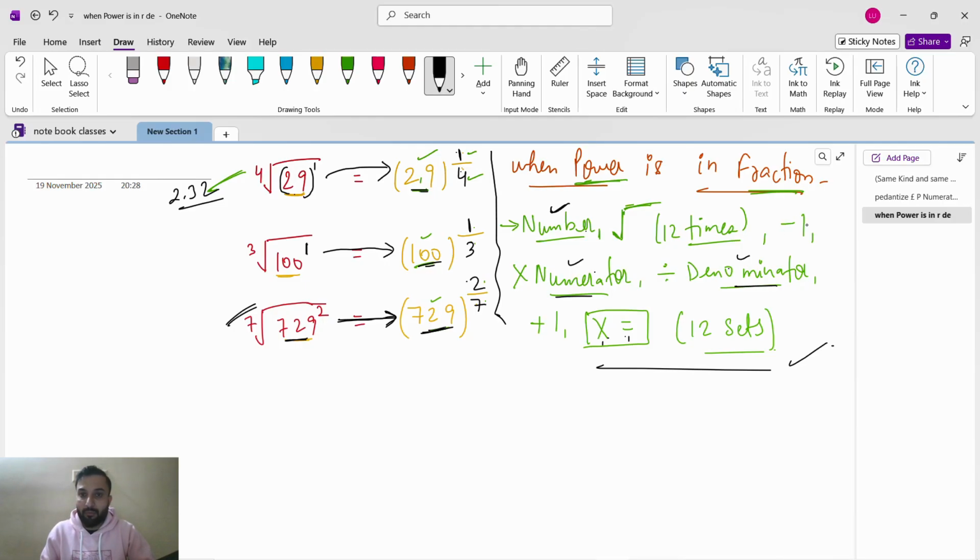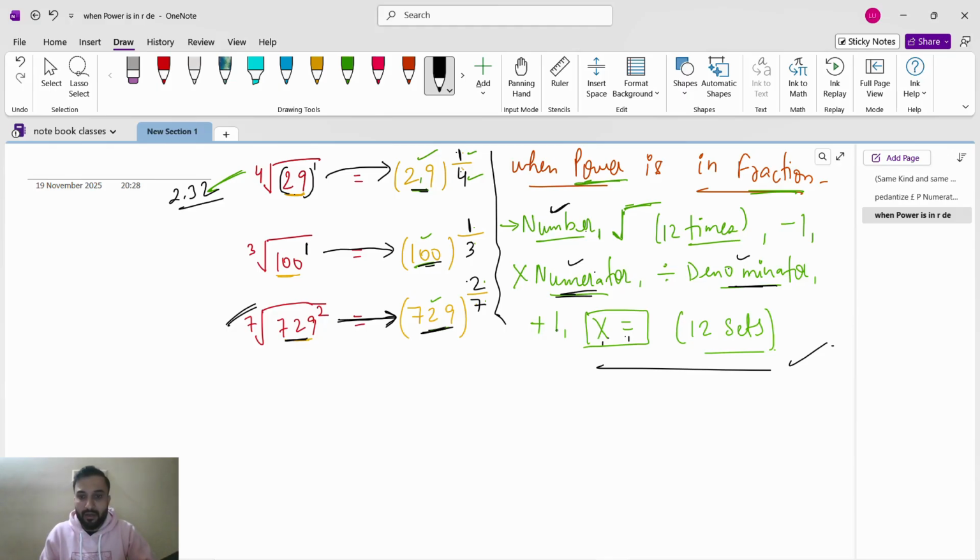Whatever you get, press minus 1. Then whatever you get, multiply with numerator, divide by denominator. Multiply with numerator, which is 2, then divide by denominator, which is 7, so divide by 7. Then plus 1.